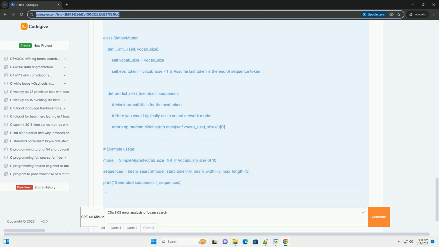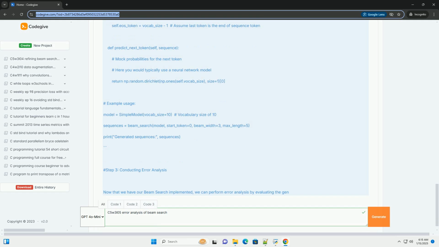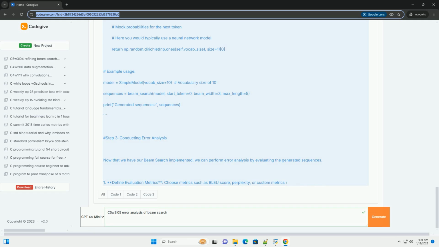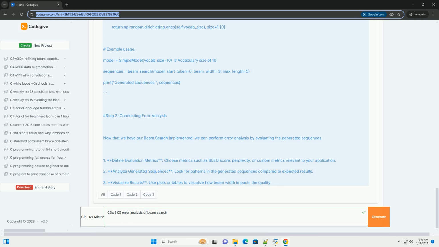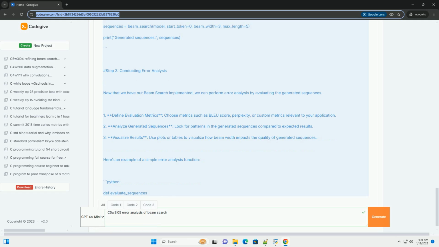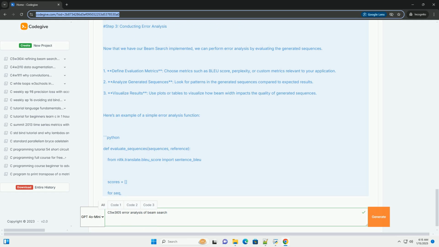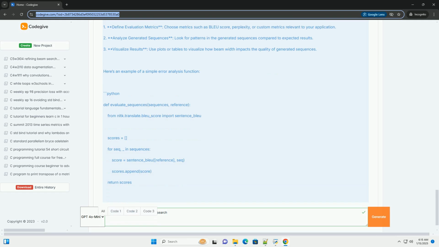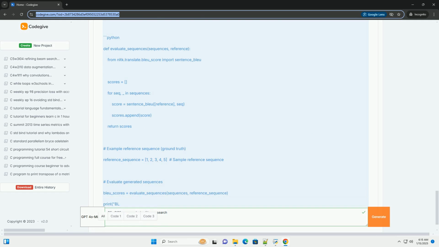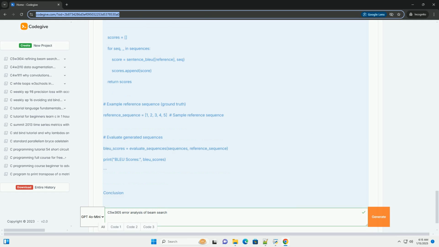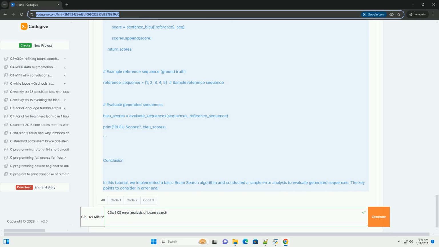C5w3l05 Error Analysis. Error analysis in the context of beam search typically involves evaluating how well the algorithm performs and understanding the types of errors it makes. This can include: 1. Identifying common error types, understanding whether errors are due to poor choices in the beam search process or limitations in the underlying model.